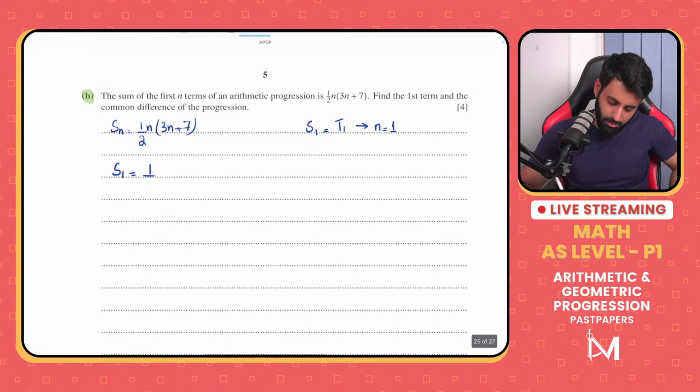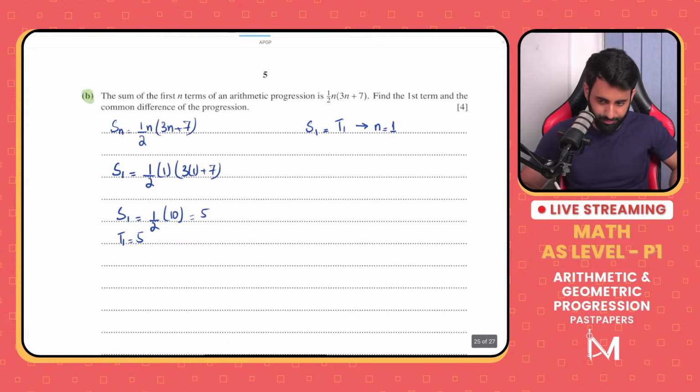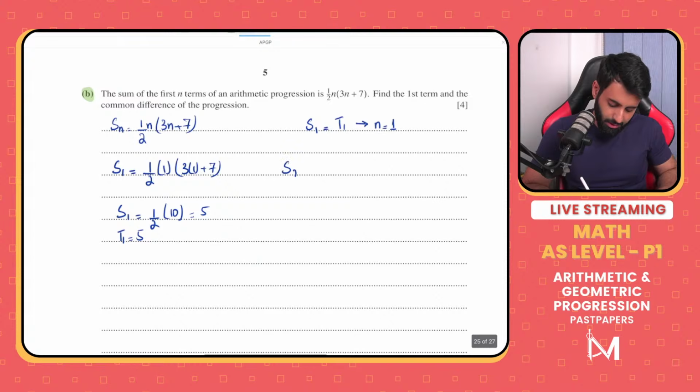Okay, so let's do that. S1 is equals to 1 upon 2 into 1 into 3 into 1 plus 7. So that means the sum of the first term is going to be 1 upon 2 into 10, which is equal to 5. Okay. Now what that means is, that means the first term is equal to 5. Now, if I find out the sum of the first two terms, okay, let's see what we can do with that. So let's find out the sum of the first two terms. 1 upon 2 into 2, then open the bracket, 3 into 2 plus 7.